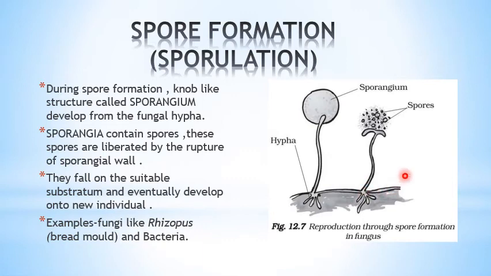This is the fungus Rhizopus, which is called bread mold. You must have seen during the rainy season, on the bread you will find a green layer. That green structure appears because of the moisture on the bread or on any of your namkeen. That is the fungi, and they are growing because of spore formation, which in Hindi we casually call फूंदी लग जाना.